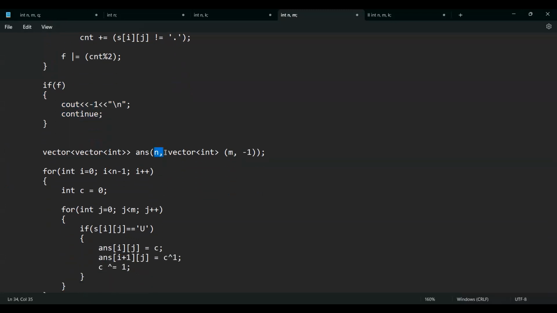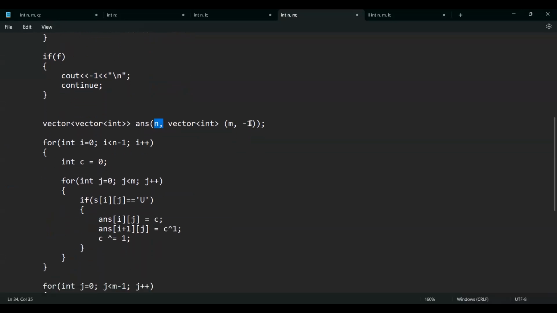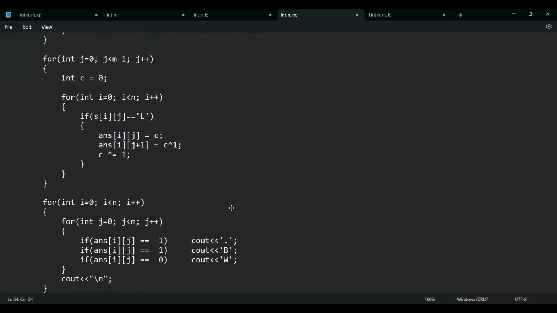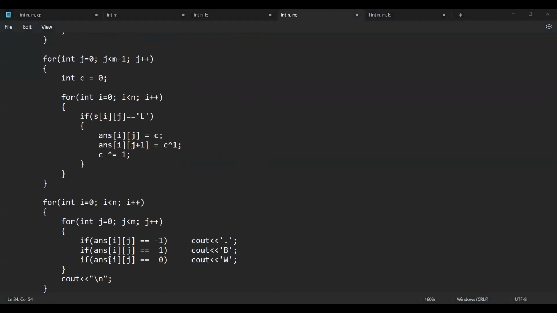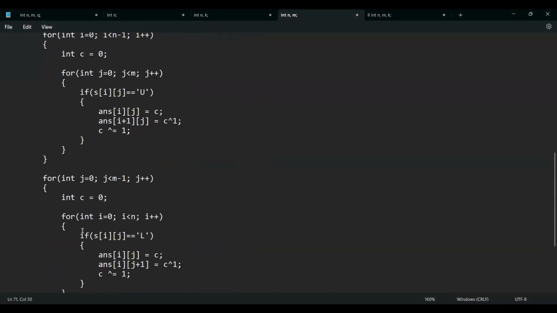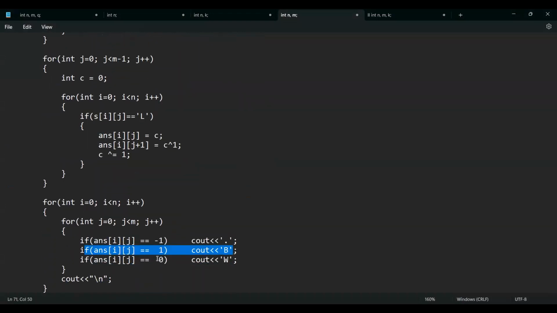Then I have an n cross m answer grid. Initially everything is -1. 1 means that the cell has been colored black, 0 means that the cell has been colored white, and -1 simply means that the cell has not been colored. Like it is initially a dot only.